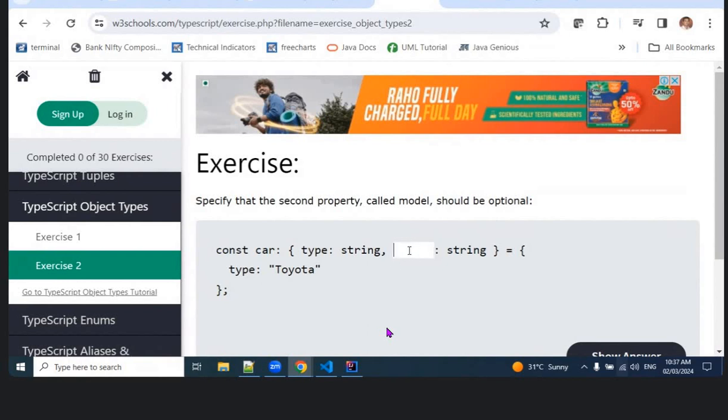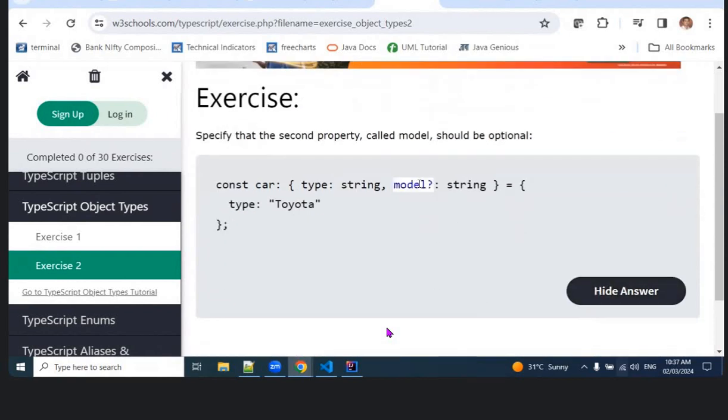It should be optional, that means it should be any. We are specifying the second property called model. It should be optional because this is optional. That question mark means optional. Okay, because the property name is model that he is telling. But if you want to make the property optional, then what do you need to do? We need to give a question mark. Okay.